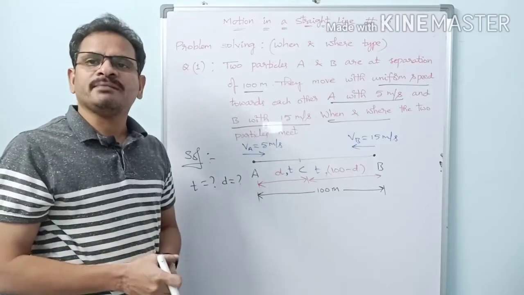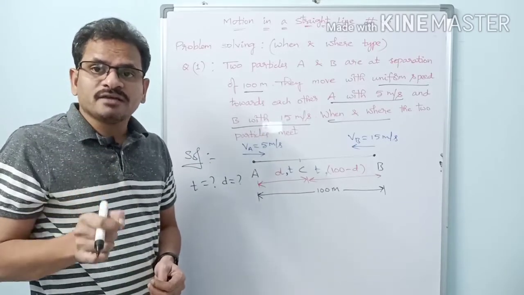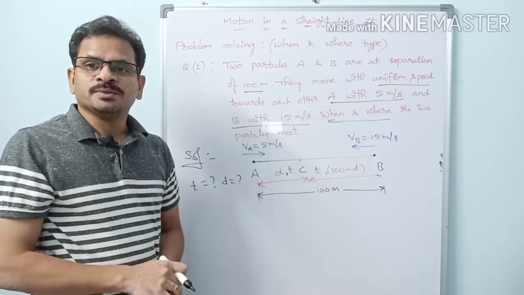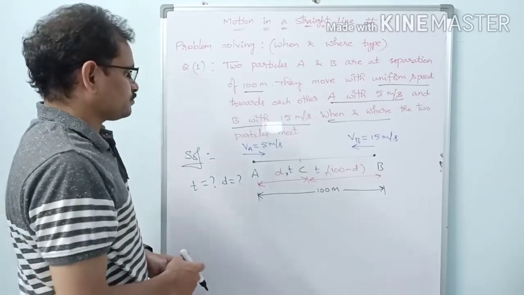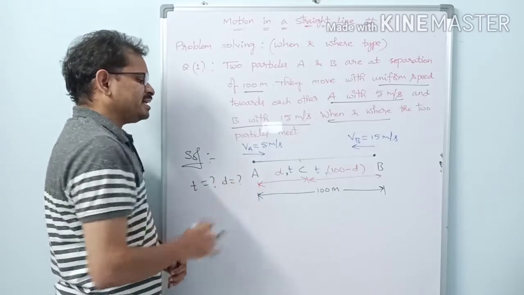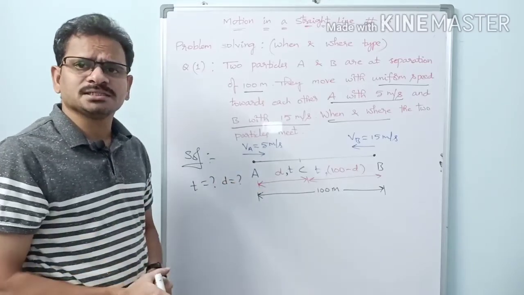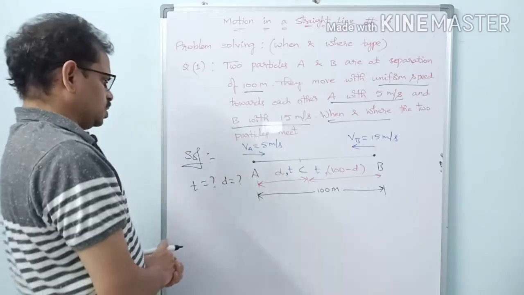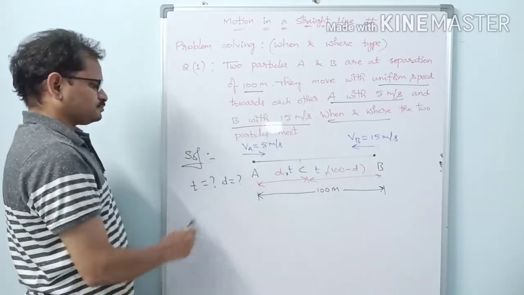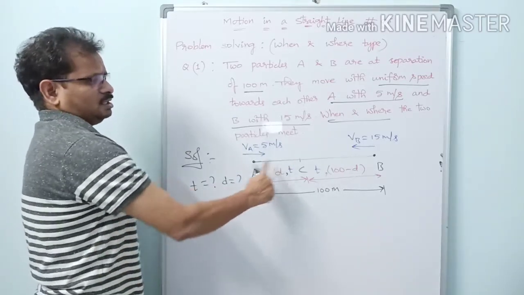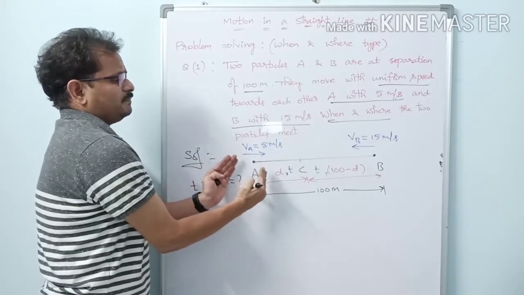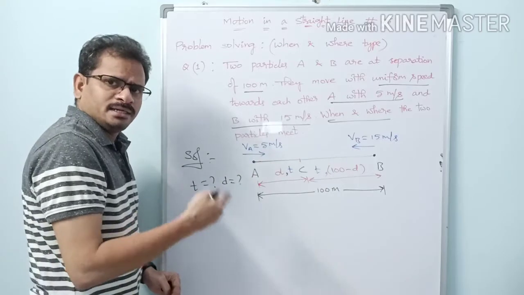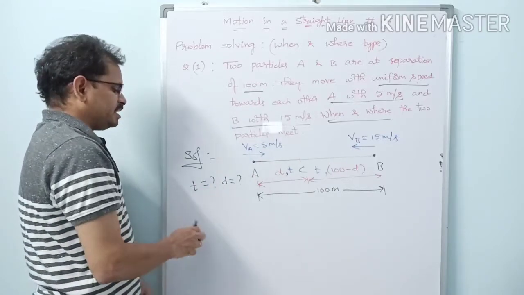What is the purpose of kinematic equations? Kinematic equations help us to describe the motion of bodies. They are nothing but mathematical expressions which describe the motion of bodies. So let us make use of them. While making use of them, let us consider particle A and particle B separately and find the relevant kinematic equations for them.